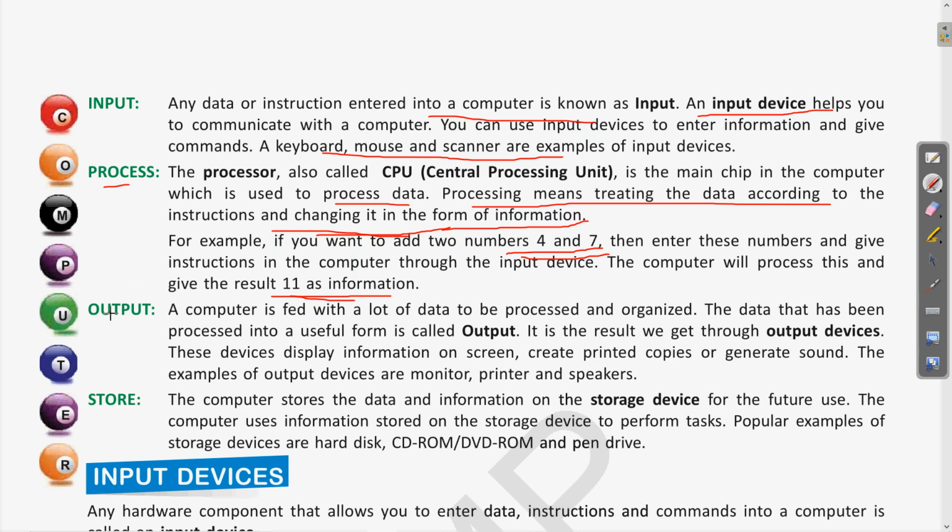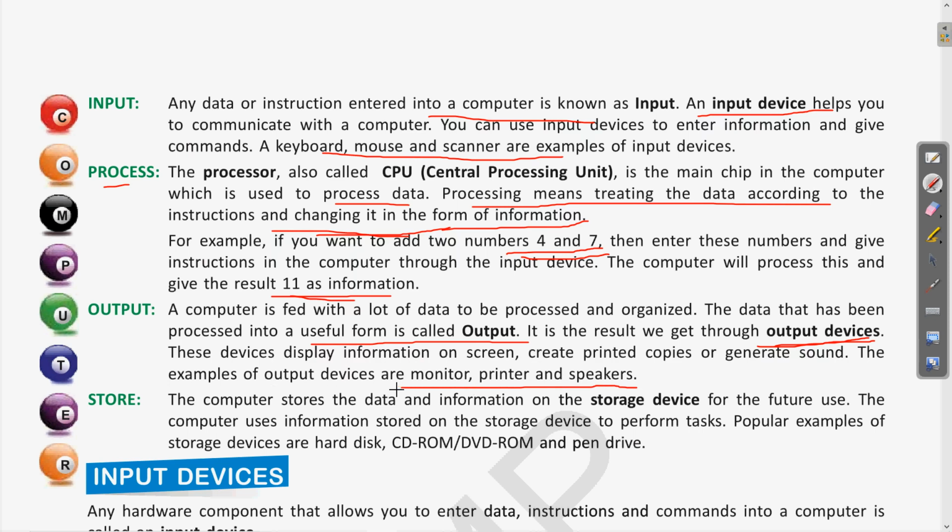Now what is output? Output is the processed data which is obtained in the form of information after the processing. This useful form of data which we receive after processing is called output, and this is displayed with the help of output devices. Clear? As we have seen above, the different output devices are monitor, printer, speaker. These are all examples of output devices where we receive the output.